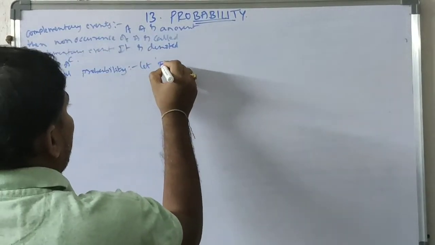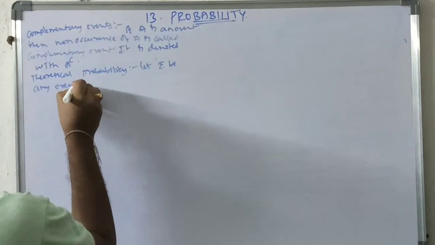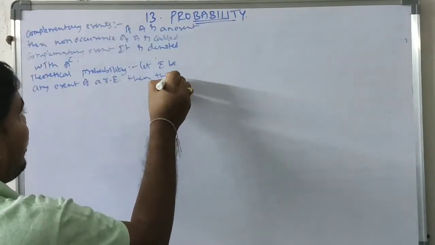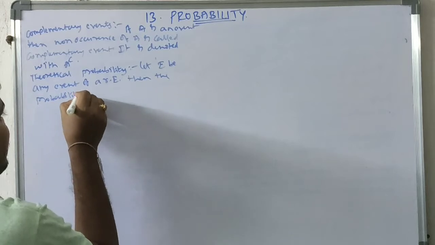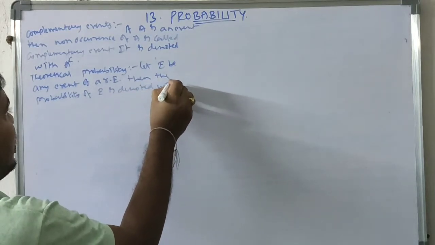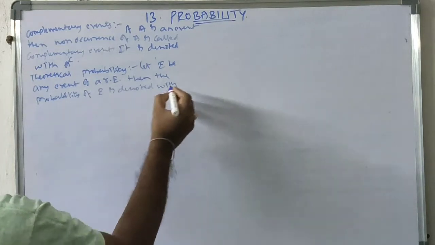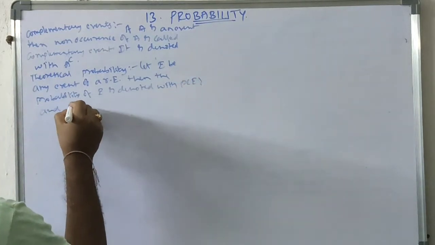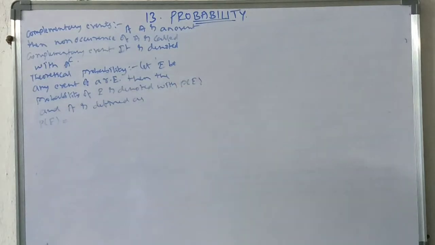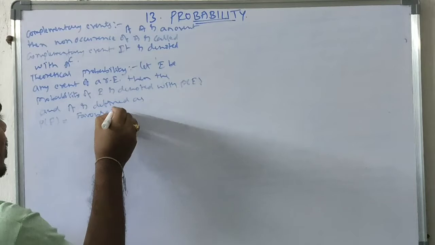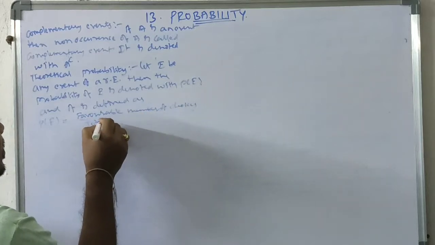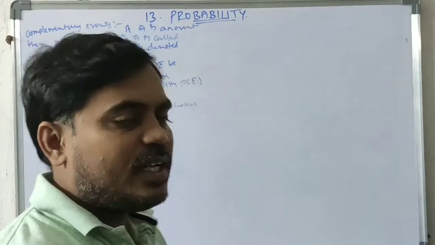Let E be any event of a random experiment, then the probability of E is denoted with P of E, and it is defined as P of E equal to favorable number of choices by total choices.